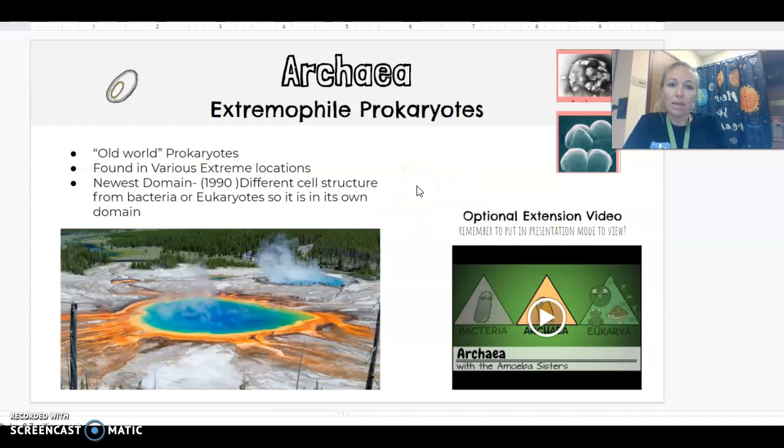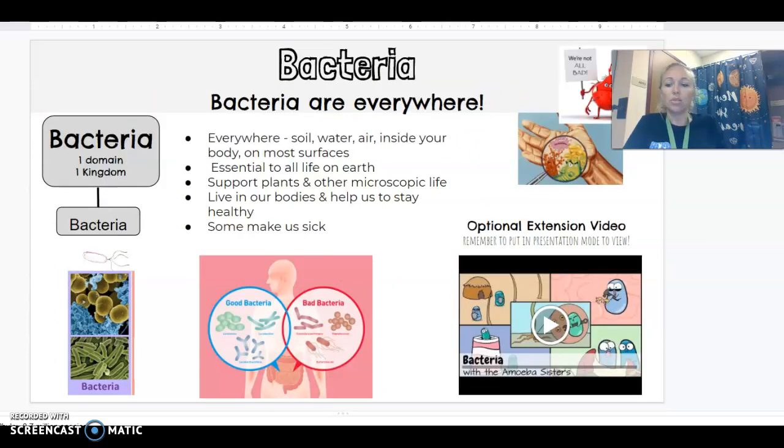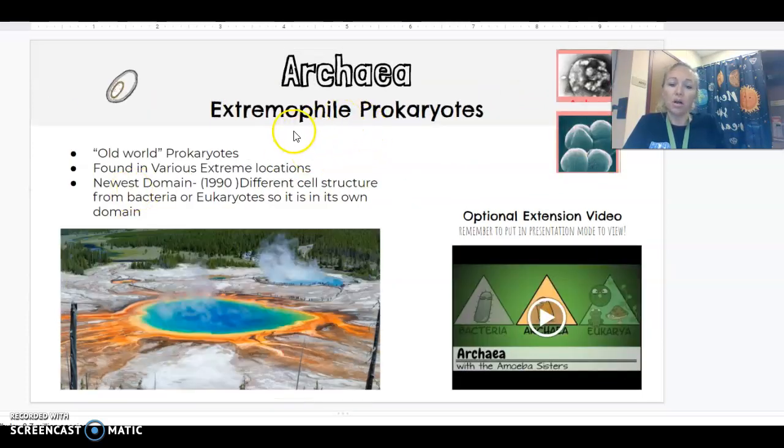The main thing that you guys as sixth graders need to be able to distinguish between bacteria and archaea is that almost all archaea are what we call extremophiles. Occasionally bacteria can be them too, but we're really just going to call archaea our extremophile domain, okay? And extremophile just means that it's an organism that lives in extreme conditions.